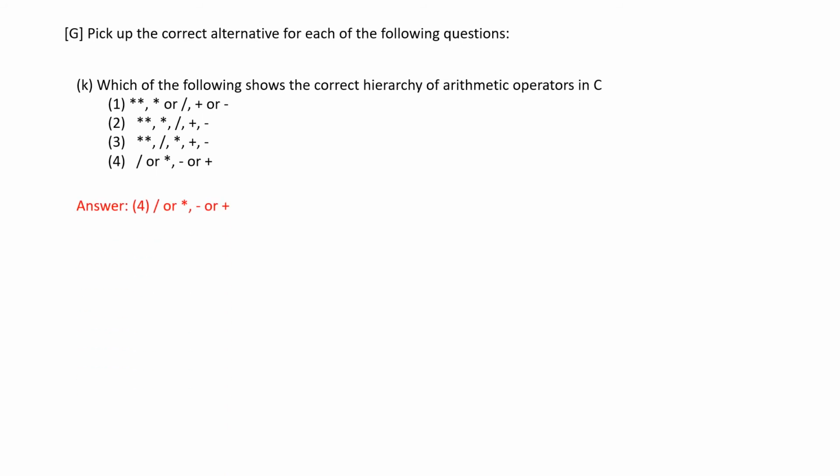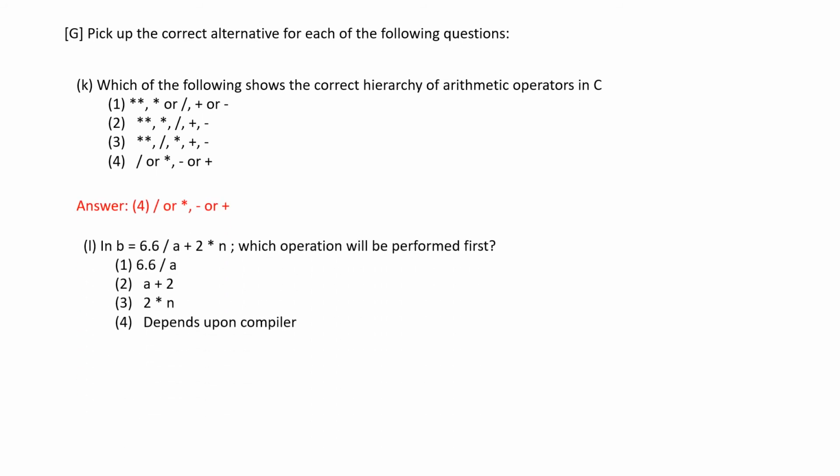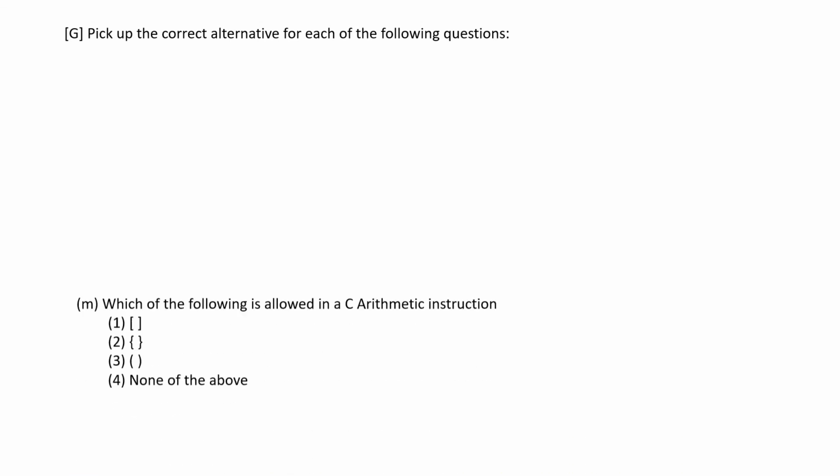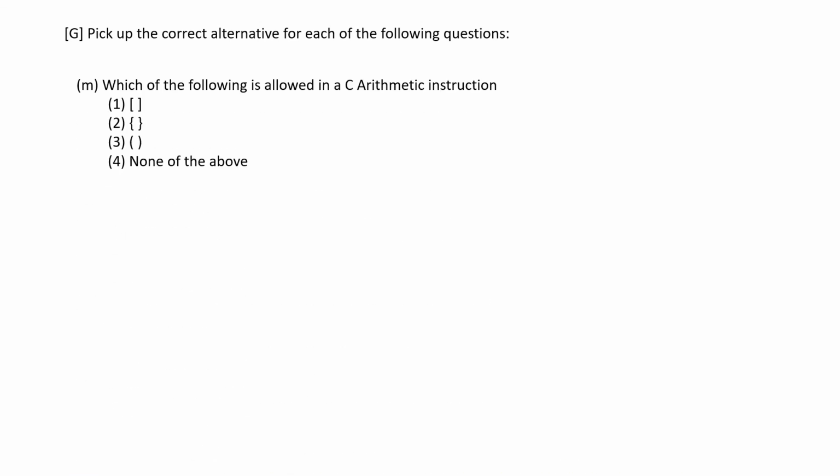Next one, which of the following shows the correct hierarchy? Fourth option. And here again, which operation will be performed first? As we all know, it gets executed from left to right, so 6.6 by 8. And the next question is, which of the following is allowed in a C arithmetic instruction? It is these braces.